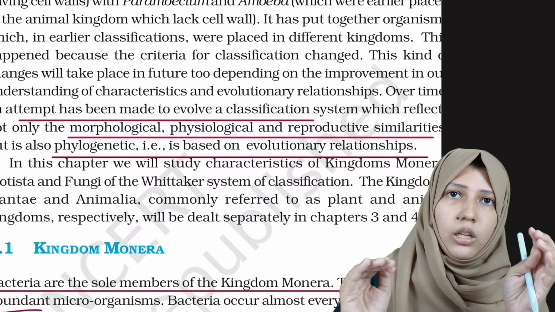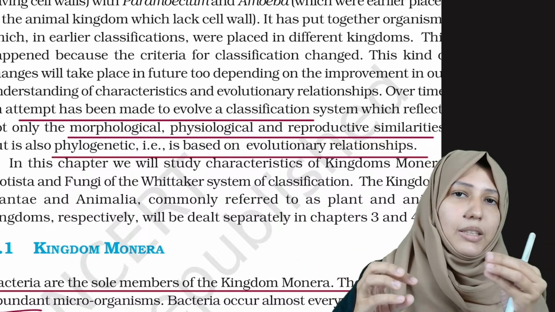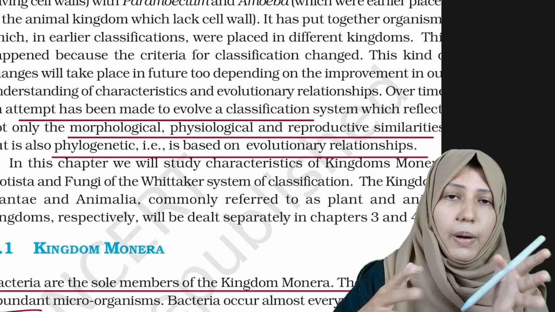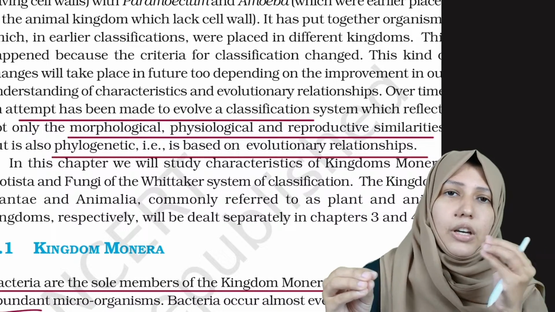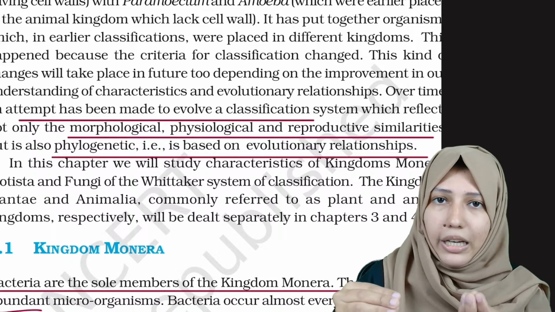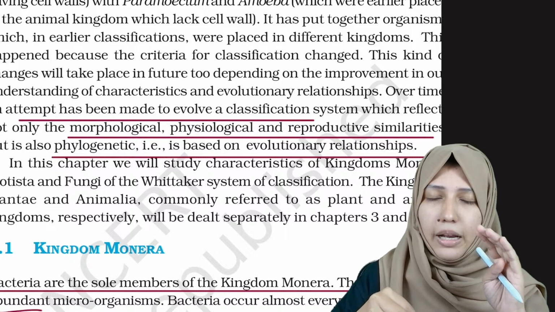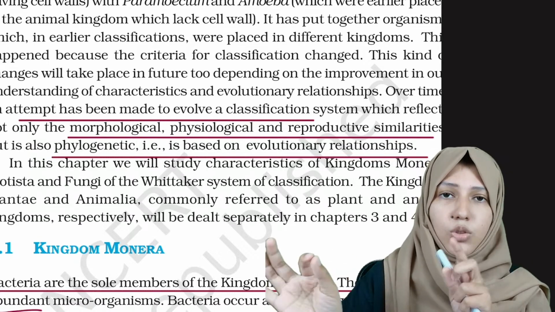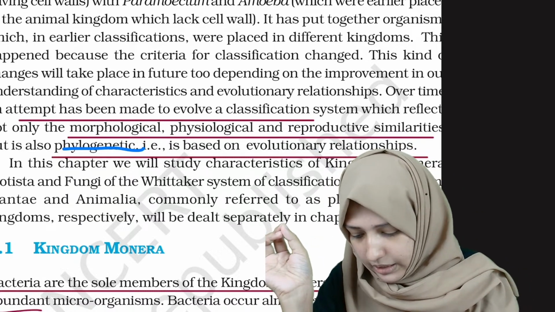Now let's see what phylogenetic characters are. Phylogenetic relationship between organisms means the evolutionary relationship, how the organisms came to be. As we say, humans came from different pathways. Like we say in the beginning that humans are related to monkeys, that is a kind of evolutionary relationship. So all organisms have such an evolutionary relationship, and this classification should also be based on it. So you should not forget this word, phylogenetic relationship.